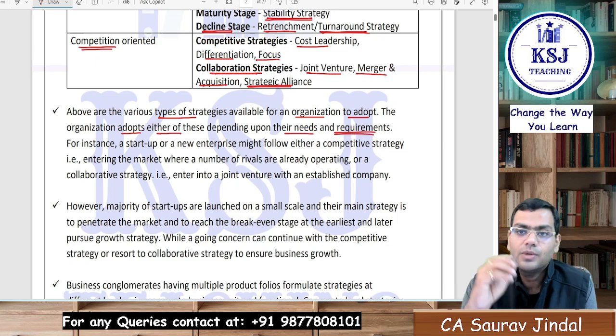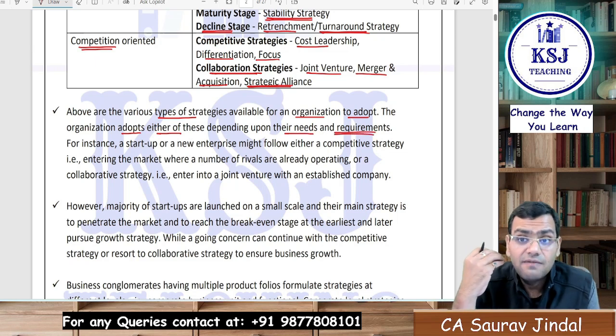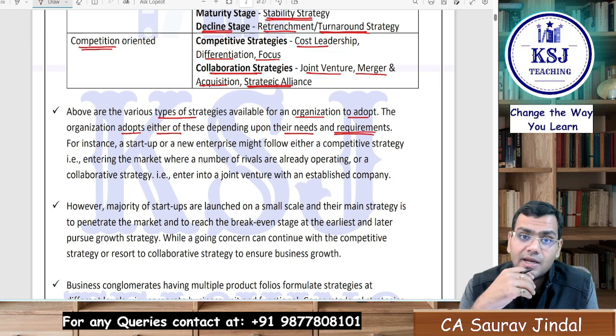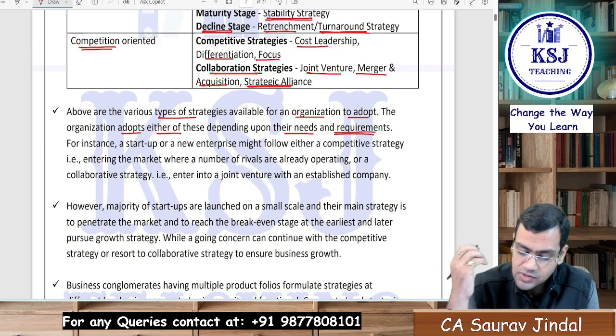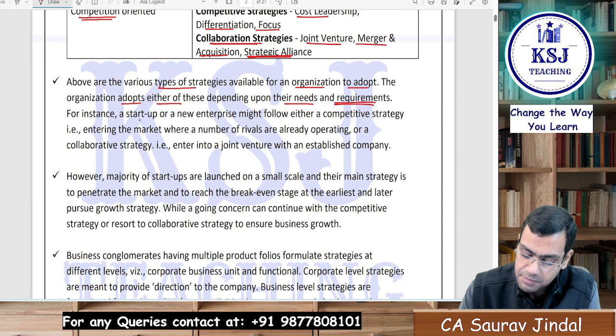That is what I told you, that there are various strategies which are available to the organization that they can adopt. So according to the needs, according to the requirements, according to at what level your business is operating, you can select the strategy. For instance, a startup or a new enterprise might follow either a competitive strategy, that is entering the market where a number of rivals are already operating, or a collaborative strategy, enter a joint venture with an established company.